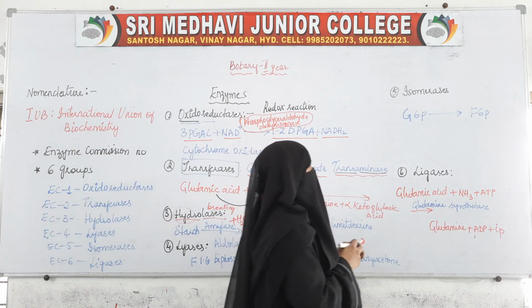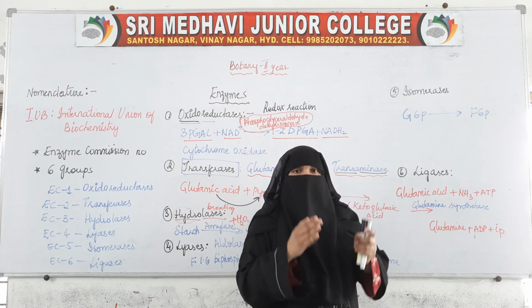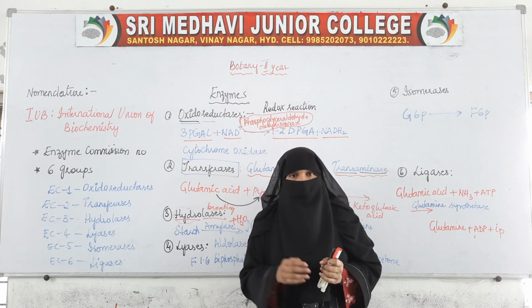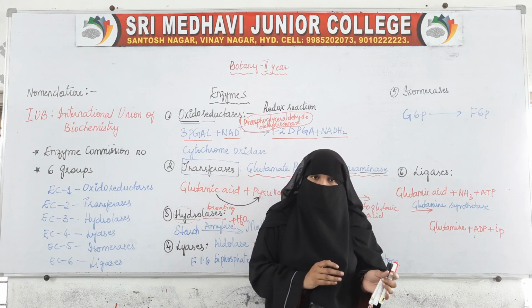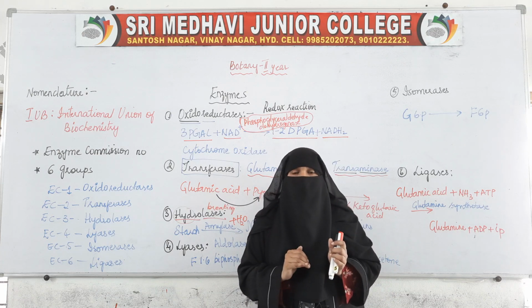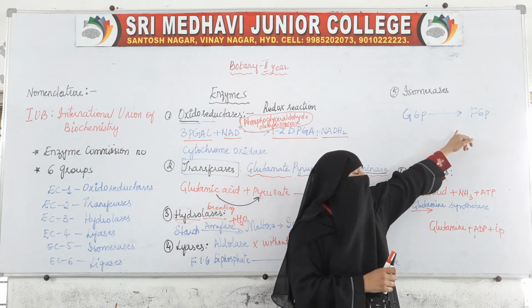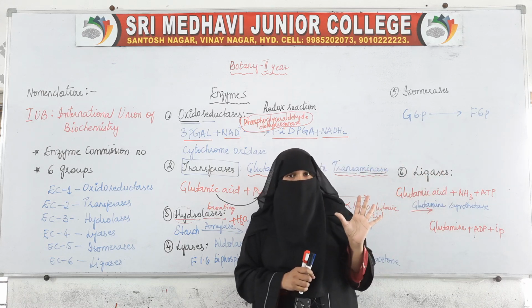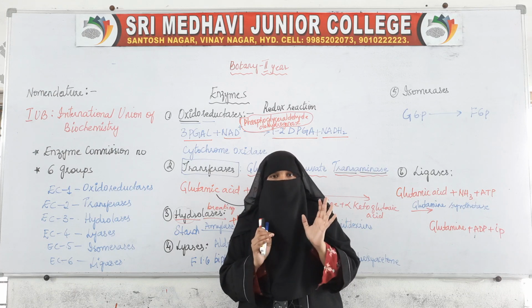Now, coming to the next one, isomerases. Isomerase means a substance is changing into its isomer, another form. Glucose is changing into fructose. Glucose is a 6 carbon compound, fructose is also a 6 carbon compound. So, here it is changing its form. Glucose is changing into fructose. Both of them, glucose and fructose, are isomers, just with a change in the structure.